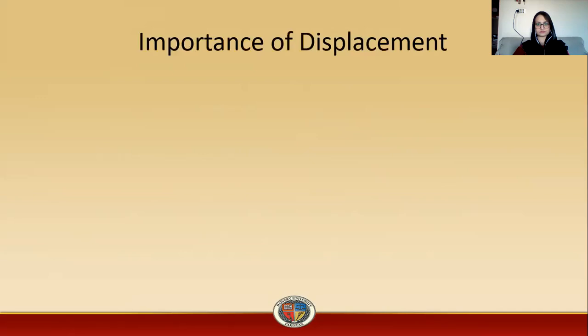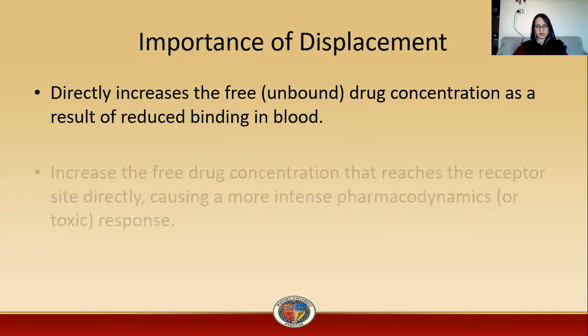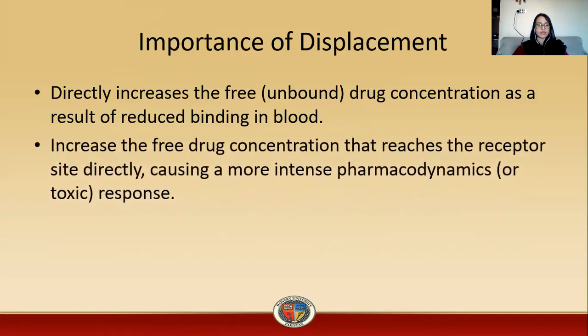Then comes the importance of displacement. This is a very important phenomenon, as it directly increases the free or unbound drug concentration as the result of reduced binding in blood. So it will increase the free or unbound fraction of the drug that is available in the blood, thus reducing the binding in the plasma protein. It increases the free drug concentration that reaches the receptor site directly, causing a more intense pharmacodynamic or toxic response.